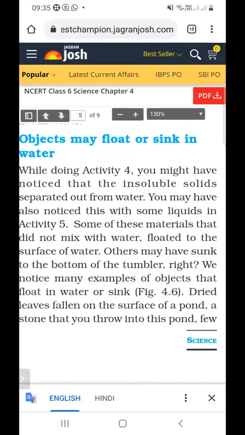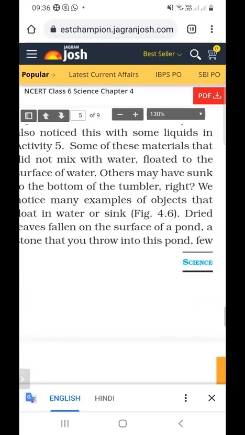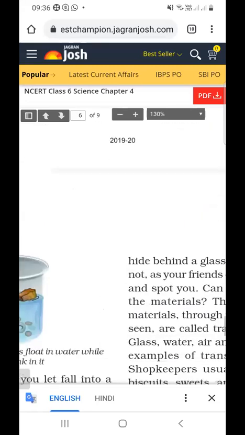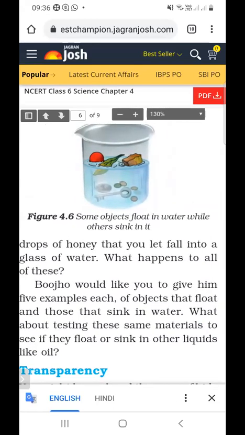Some objects float on the water and some objects sink into the water. Dried leaves fallen on the surface of a pond, a stone thrown into the pond, a few drops of honey let fall into a glass of water: what happens to these? When we add some drops of honey into the water, what is the observation?